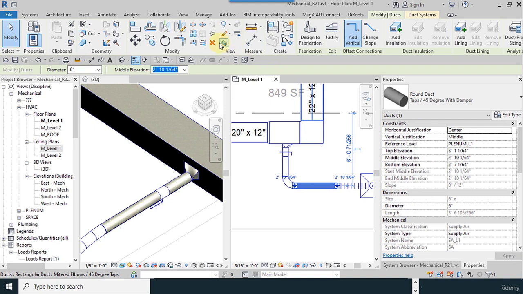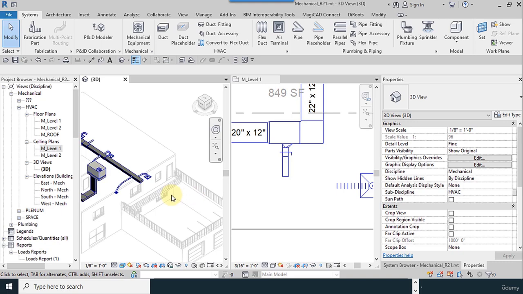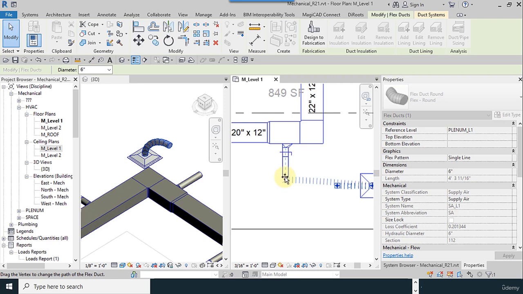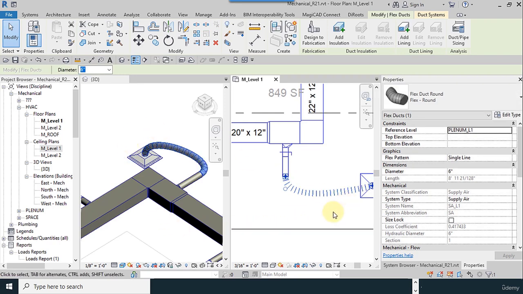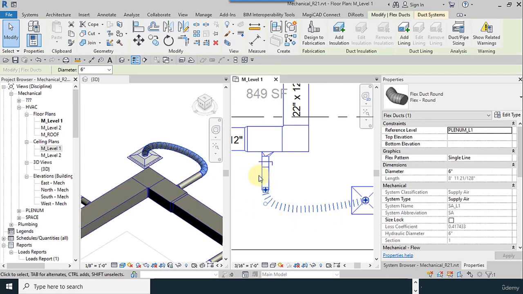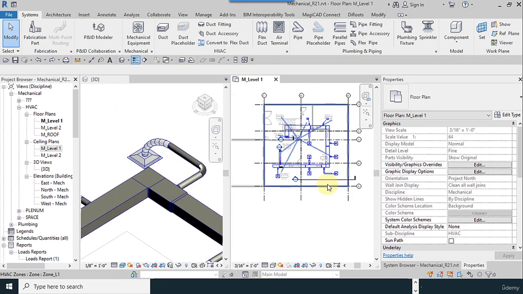Here you can use flex type. For example, I remove it and I remove these two. Use flex type here and drag it to connect to another part. It depends on your opinion or technical opinion, okay? If the length is very long, for example 2 meters, it's better to use hard duct. It was a very important note.